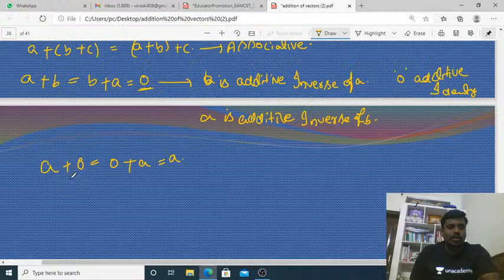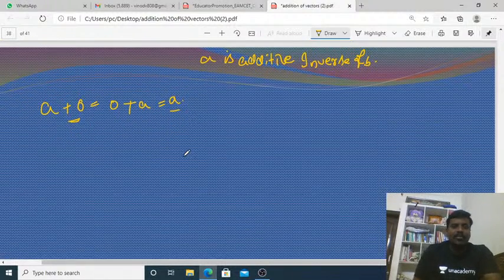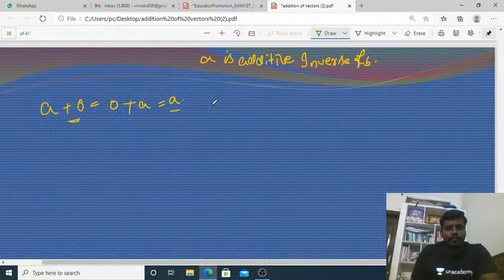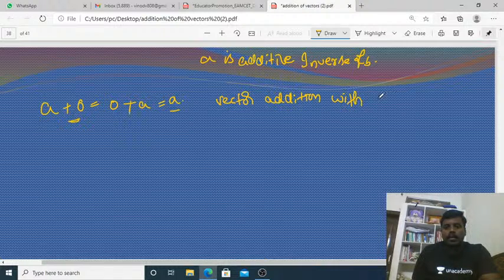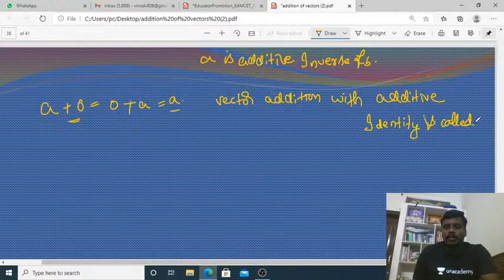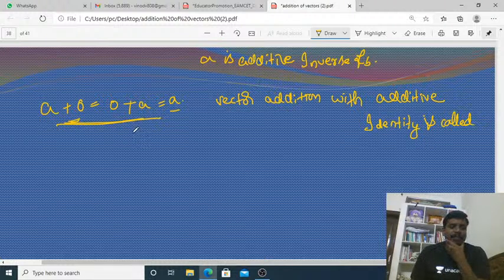Now a plus 0 equals 0 plus a equals a. When you get vector addition with the additive identity, that is called the vector identity. This is the vector identity. Vector summation also satisfies the identity property.